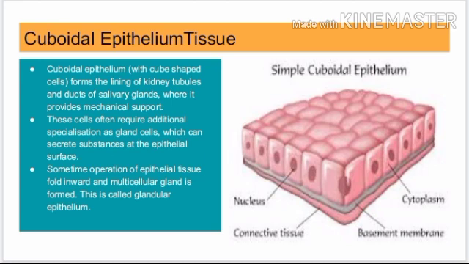This is the following reference image having the nucleus, the cytoplasm, the basement membrane, and the connective tissue, which are joined together and form the simple cuboidal epithelium. So please learn this because this is also very important. These are found in the stomach, the intestine, and so on.